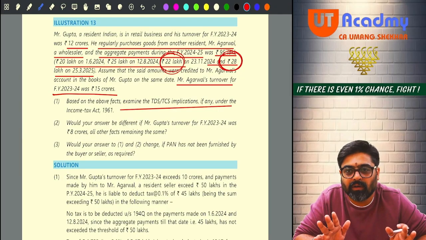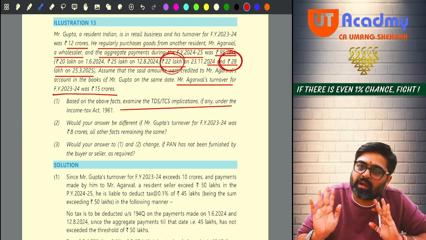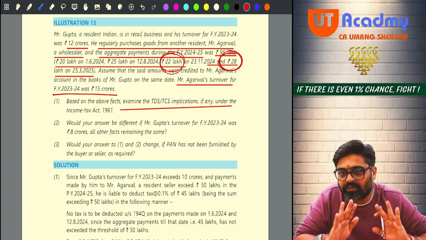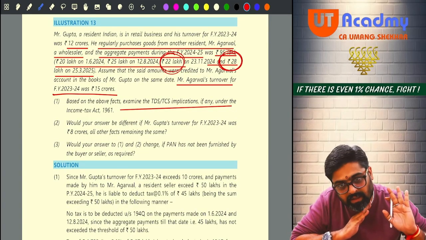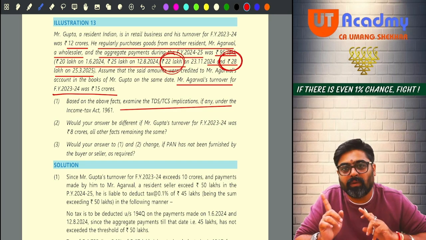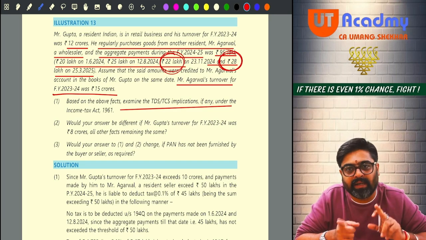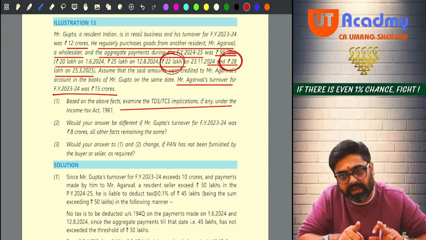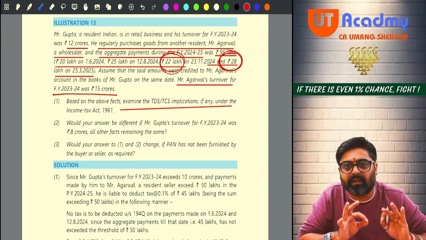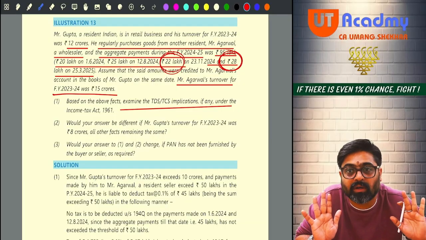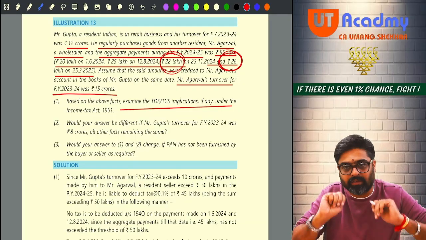Yes or no? So TDS implications are there on Mr. Gupta and TCS implications are there on Mr. Agarwal. TDS will be deducted on 17 lakhs and 28 lakhs at the rate of 0.1% and TCS will be collected on 17 lakhs and 28 lakhs at the rate of 0.1%. Yes or no? So these are the TDS and TCS implications.